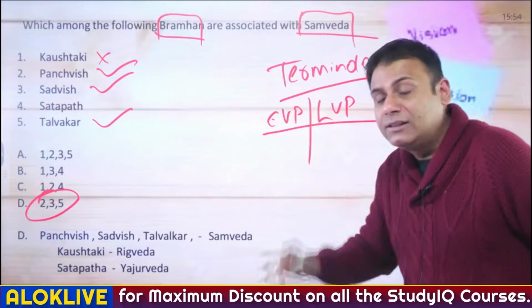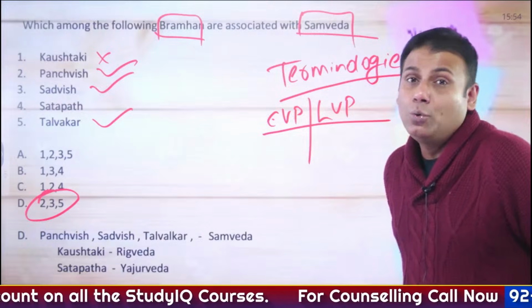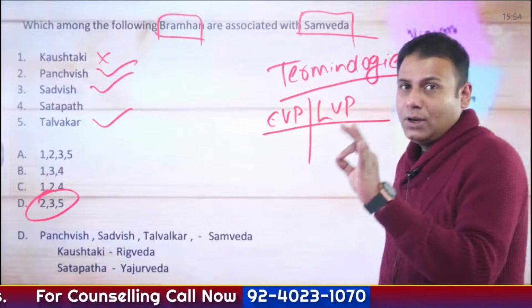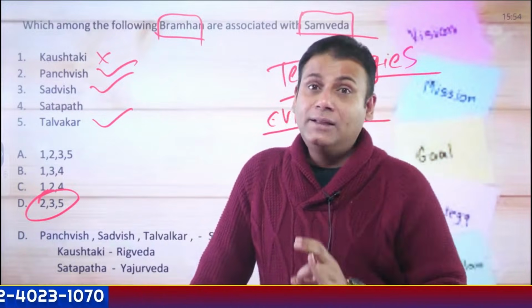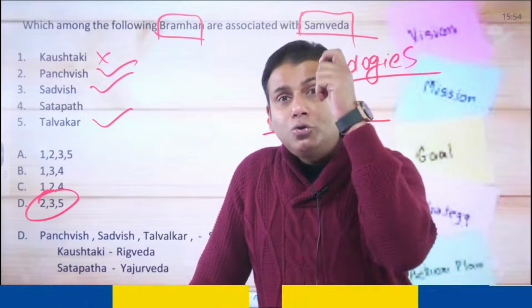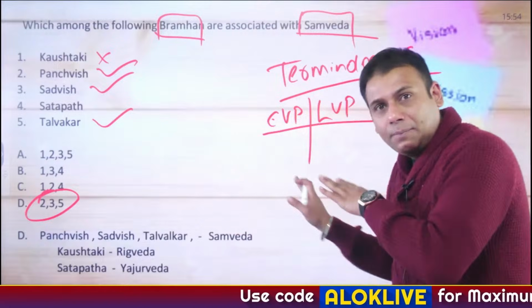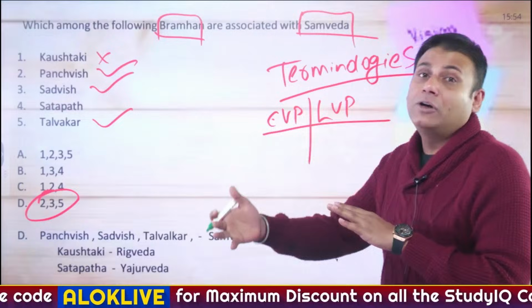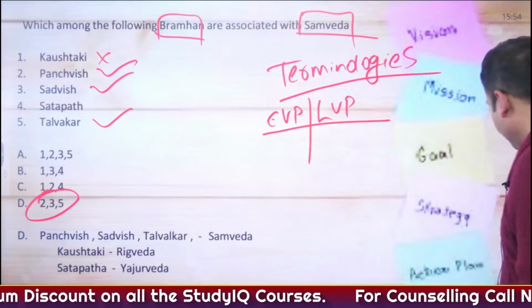In fact, Vidhata is the earliest folk assembly of the Aryans and finds mention 122 times in the Rig Vedic hymns or shlokas. So go through terminologies, go through all the Vedas, go through the Brahmanas associated with the Vedas. Most important one, also go through a few important Upanishads as well. I'll cite the examples in the further part of the session. So hope you understood what points need to be focused on precisely from the perspective of Vedic civilization. Okay. Next one.